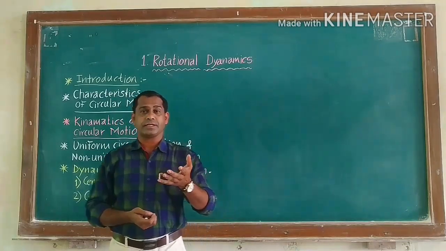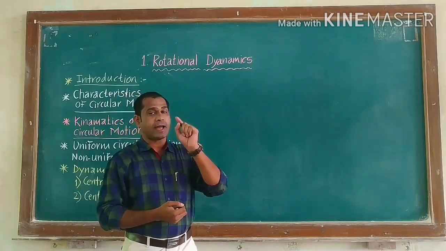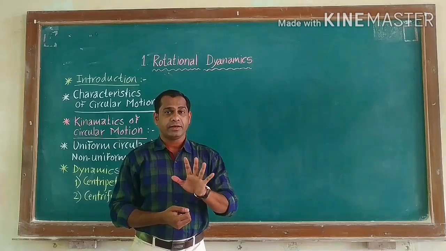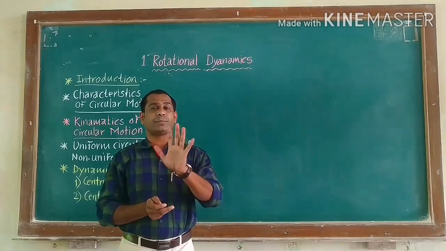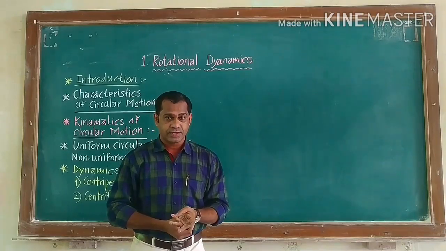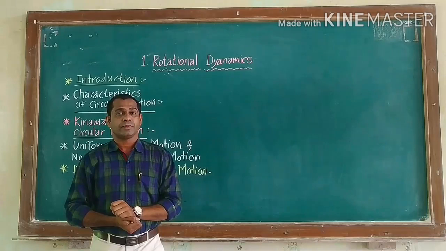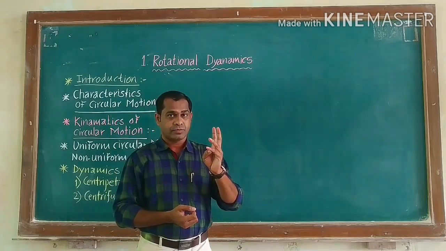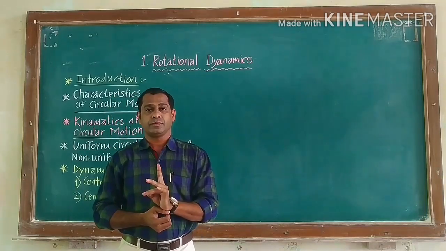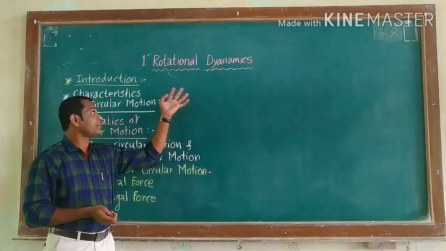Next point is center of mass. It is a hypothetical point where the whole mass of the body is supposed to be concentrated. There are kinematical equations; as we have seen, there are three kinematical equations. Next one, real force and pseudo force. And now we see the rotational dynamics.